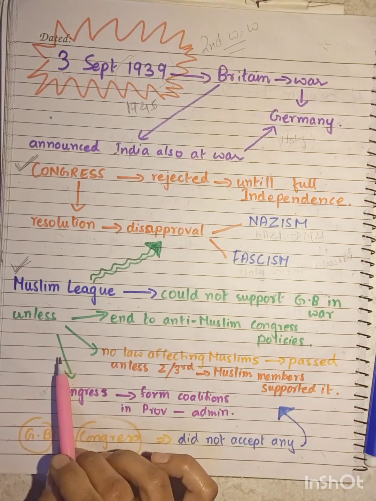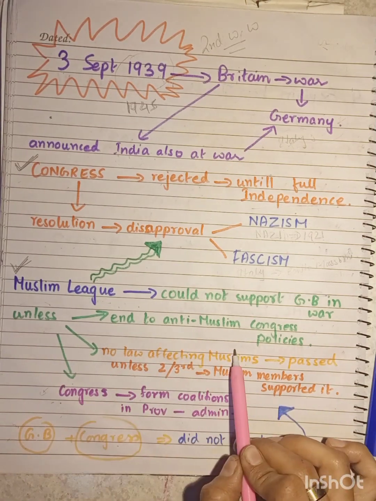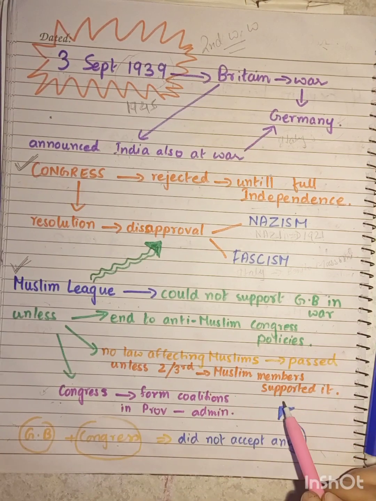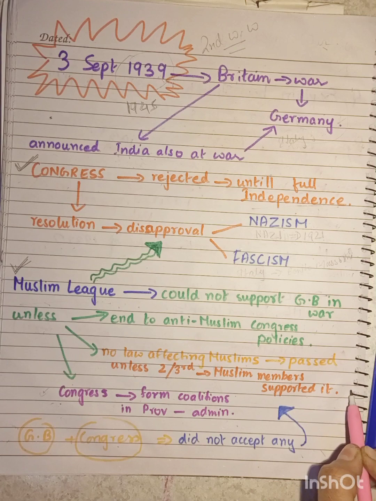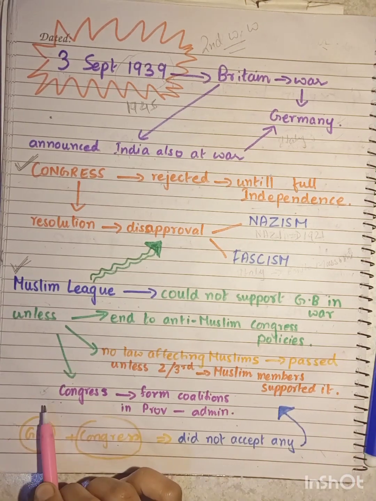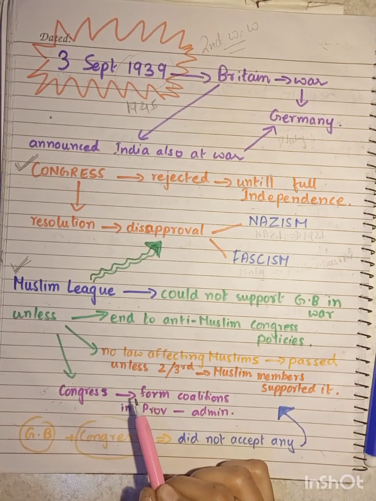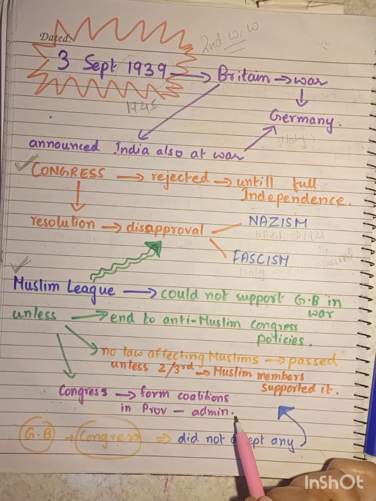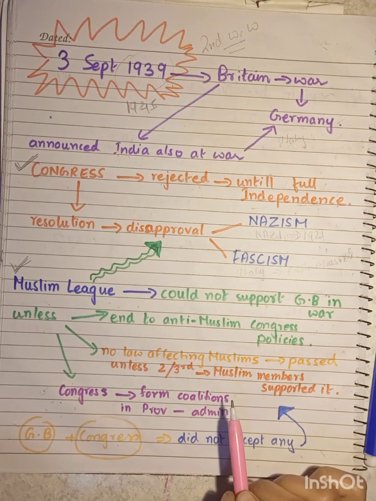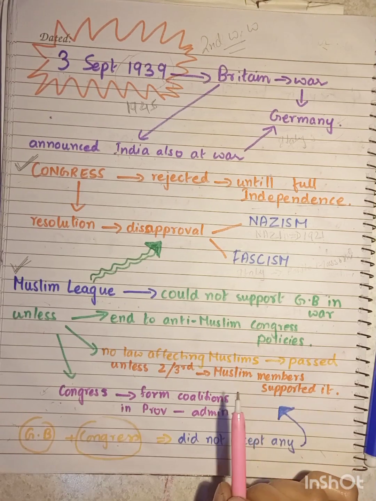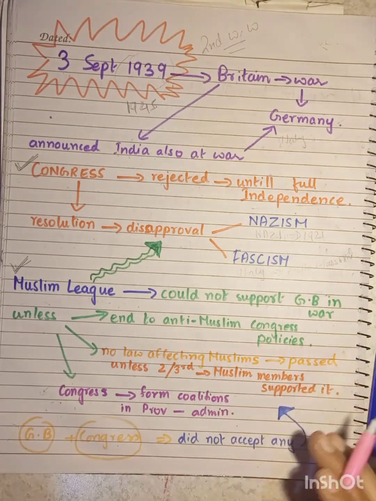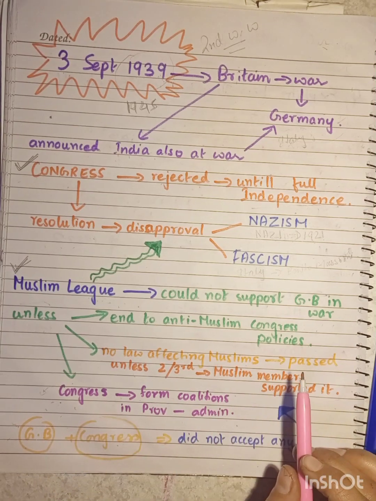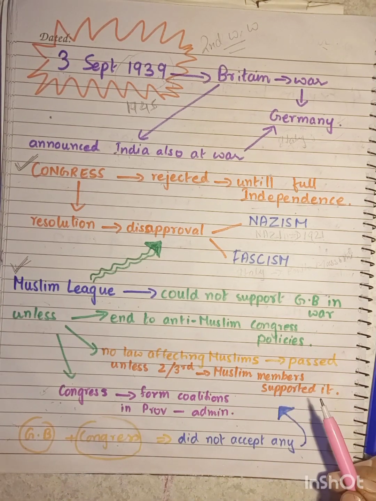It also declared that no law should be passed affecting the Muslims in any body unless two-thirds of the Muslim members sitting in that body supported it. It also insisted that Congress should be forced to form coalitions in the provincial administrations. In certain provinces, you should remember, when we discussed the elections of 1937, Muslim League had come to power as the single largest party.